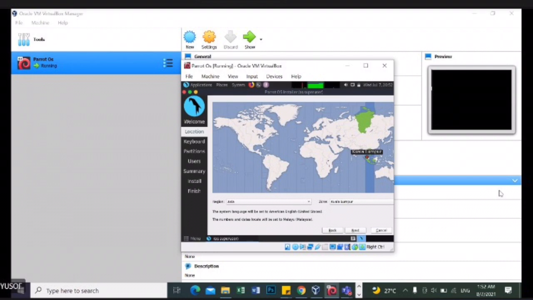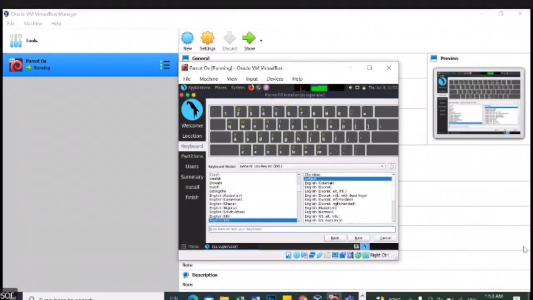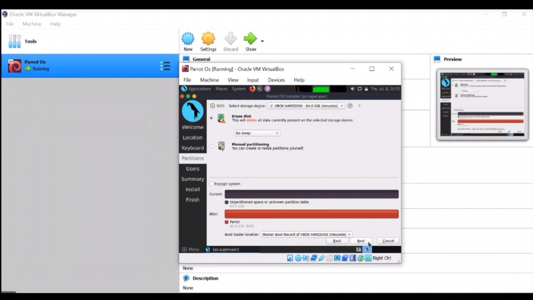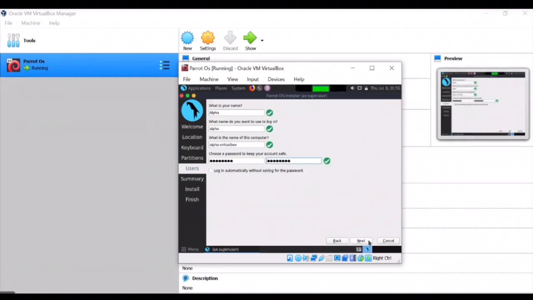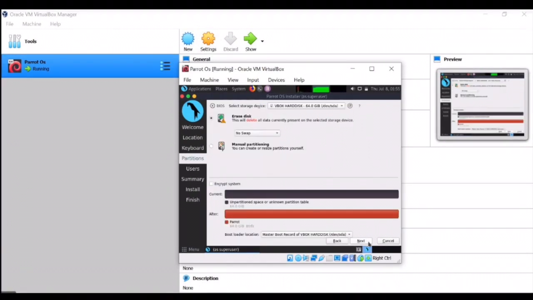Choose the zone where we live, and we choose Asia for region and Kuala Lumpur for zone. For keyboard, choose default English US. Choose erase disk and click next. Here, we need to put an account and password for our virtual machine. This is the summary and click Install Now.